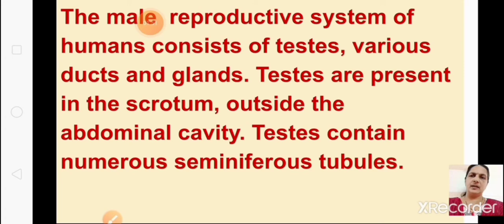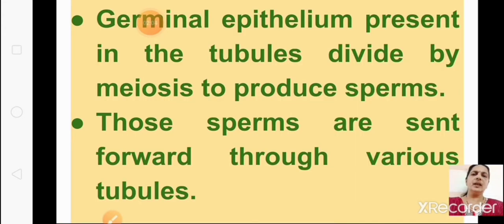What do the testes contain? Numerous seminiferous tubules. The germinal epithelium present in the tubules divides by meiosis to produce sperms. So inside the testes sperms are produced.